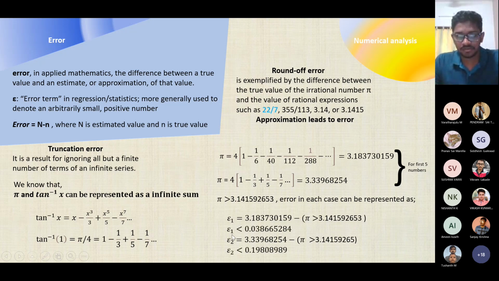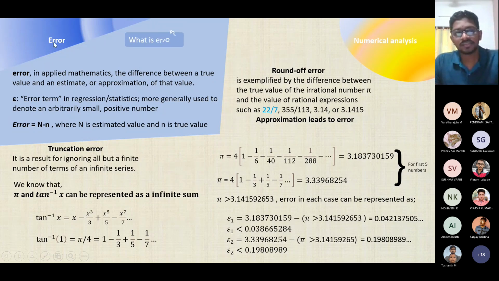So now we are finding the error. We can represent the error as this inequality, because pi's decimals go on infinitely. We can't predict the decimals unless we calculate them thoroughly. So this error is also an irrational number. All along, the irrational part has been troubling us, because it gives random numbers after the decimal point, so we can't find the error correctly. So now we have answered the question: what is the error and how do we find it.